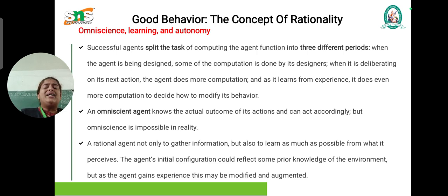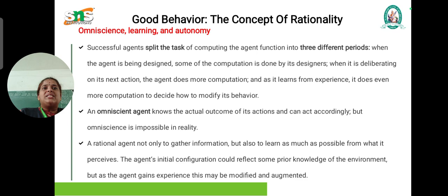So when I talk about omniscience, learning and autonomy, first of all the agent should be a rational agent. The rational agent here is described by PEAS: performance, environment, actuators and sensors. When the agent is placed in a particular environment, it receives percepts from that environment, and then with the help of actuators it should be able to give actions to that environment, all with the help of sensors.